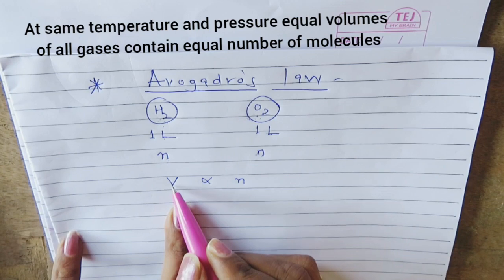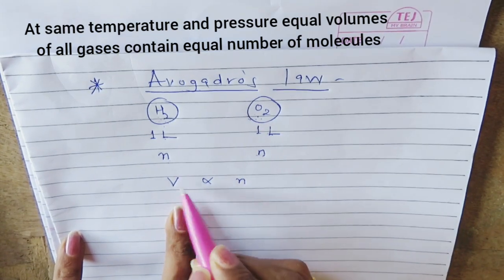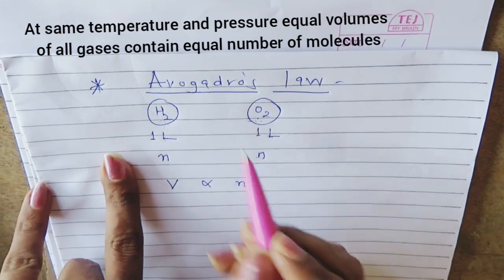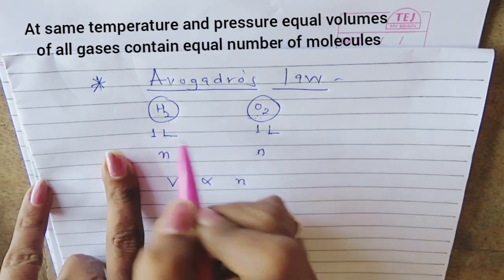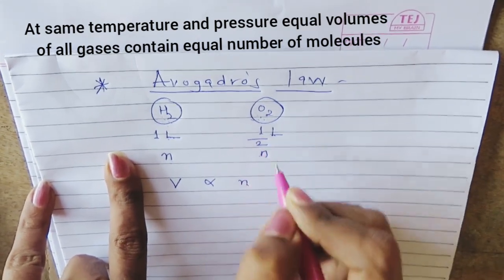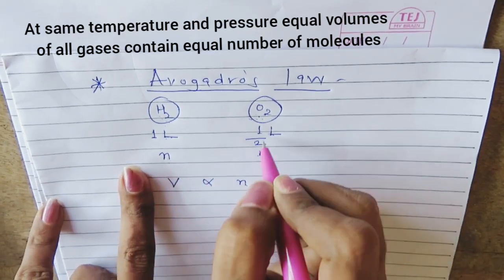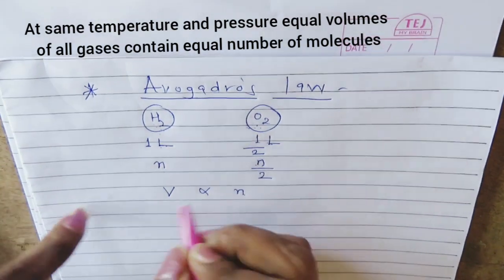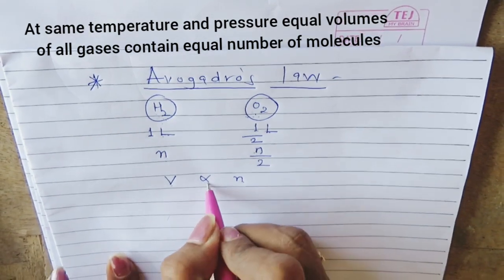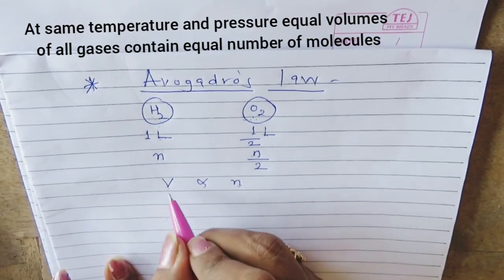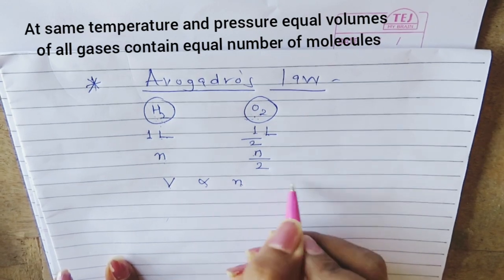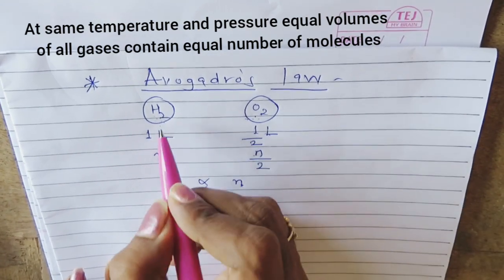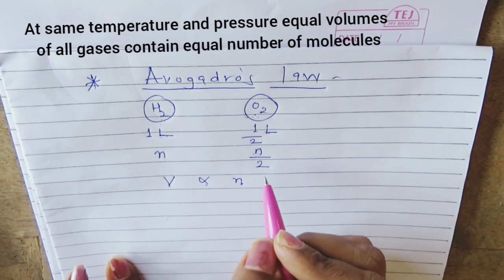This law can also be stated as volume is directly proportional to number of moles. That means if you increase the volume, in that proportion the number of moles will go on increasing. So if you take 1 liter of hydrogen and half liter of oxygen, then in that proportion your number of moles will decrease. That is, volume will be directly proportional to number of moles. With increase in volume, number of moles increases. With decrease in volume, number of moles decreases. But the gases should have the same temperature and pressure.